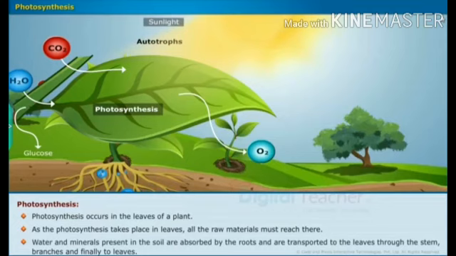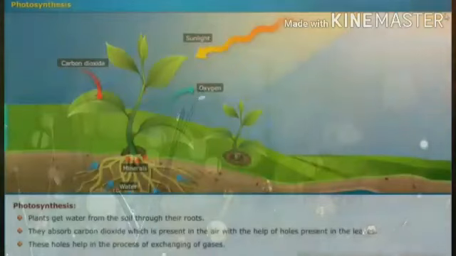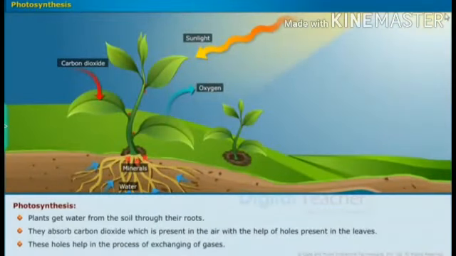The water and minerals are present in the soil and absorbed by the roots, and passed to all the parts of the plant, including the leaves. In this slide, the leaves get carbon dioxide from the air and release oxygen to the atmosphere, and absorb the water and minerals from the soil through the roots.